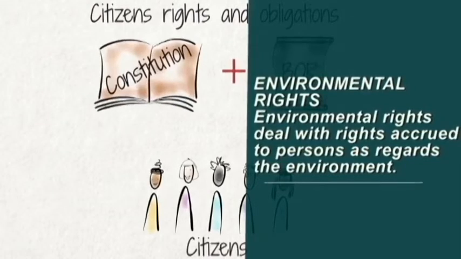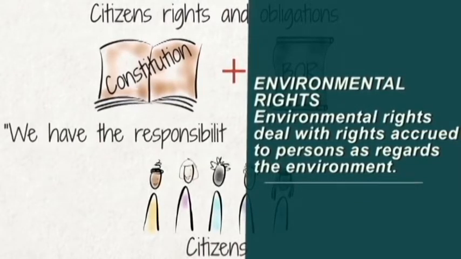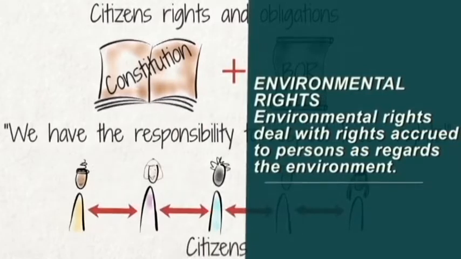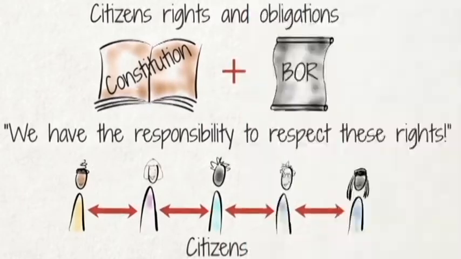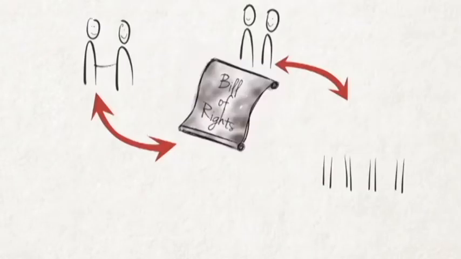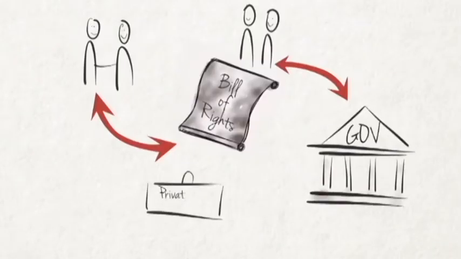It means the access to unspoiled natural resources that enable survival, including land, shelter, food, water, and air. Environmental rights are those rights a person has as it regards his environment: the access he has to unspoiled natural resources.